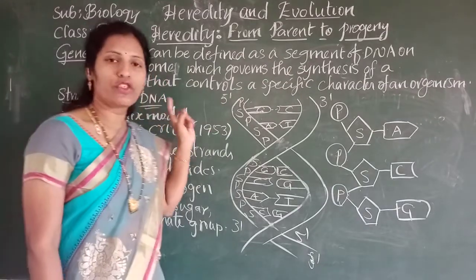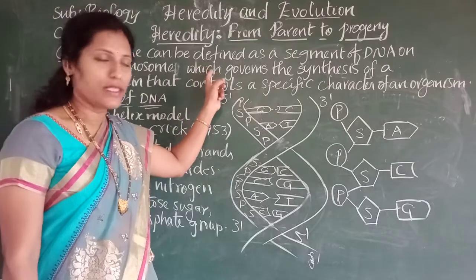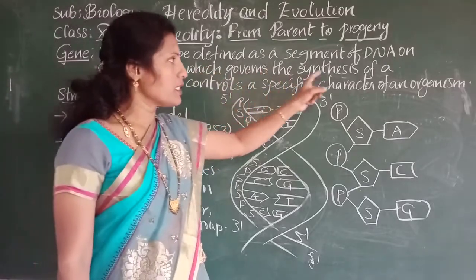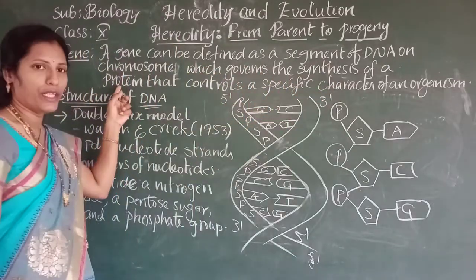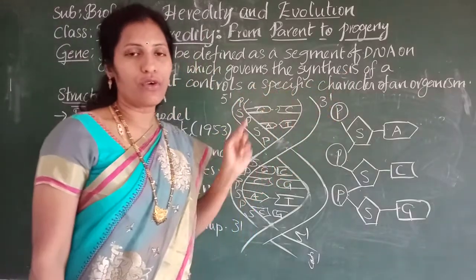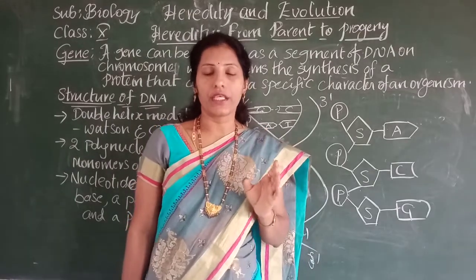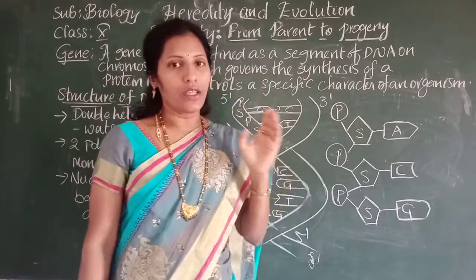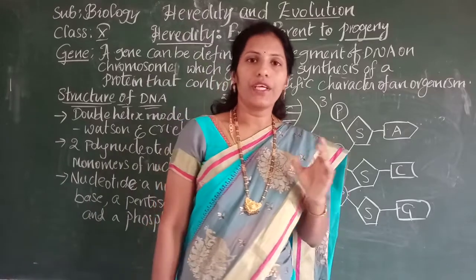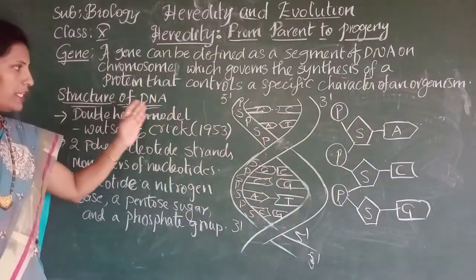We know that chromosomes are present in the nucleus of a cell. And these genes govern the synthesis of a protein that controls a specific character of the organism. So ultimately, the gene is responsible for controlling the characters, and we see the gene on the DNA, which is located in the chromosomes of a cell. Now we'll see the structure of DNA.